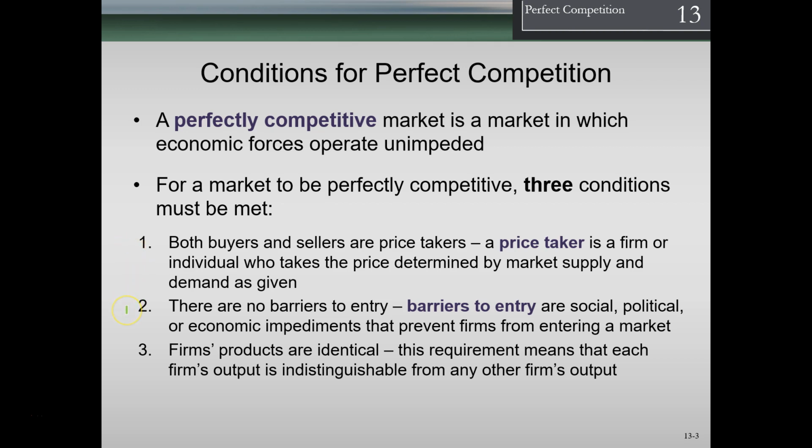So then the second condition for a perfectly competitive market: there are no barriers to entry. Barriers to entry are social, political, or economic impediments that prevent firms from entering a market. So anything that's going to cost, like a startup cost, in order to enter a market is going to be a barrier to entry. Now note that some companies have more barriers to entry than other companies. Some types of businesses have more barriers to entry.